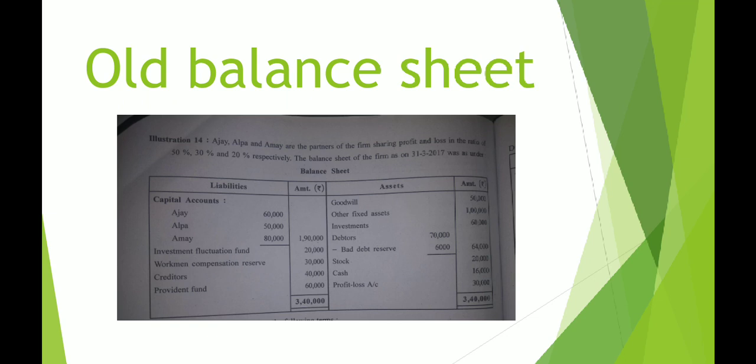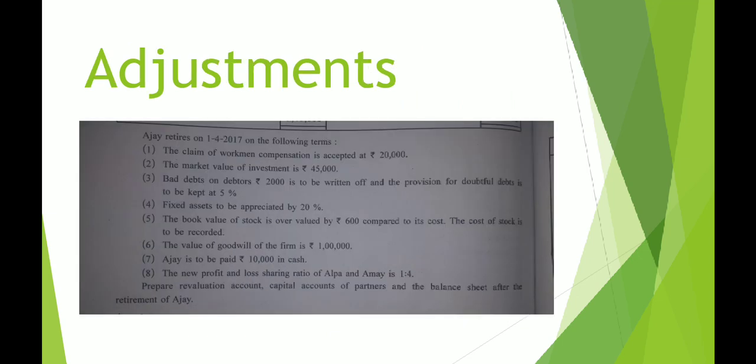See, in the balance sheet, liabilities side, it is workman compensation reserve, which is 30,000 rupees. And how much are we supposed to pay? 20,000. So how much is remaining? 10,000.